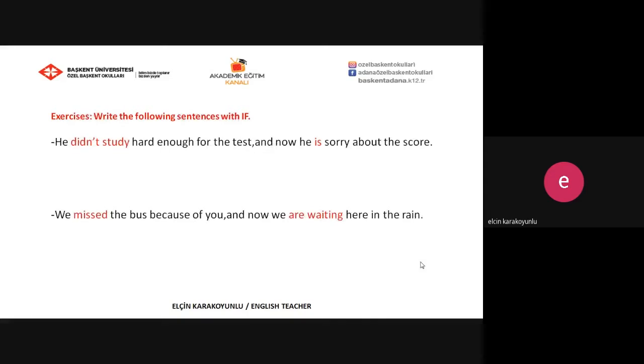Let's do some exercises. Write the following sentences with if. The first one: he didn't study hard enough for the test and now he's sorry about the score. So this is the action that happened in the past and this is the situation at present. The second one: we missed the bus because of you and now we are waiting here in the rain. Please write the following sentences with if. I'll wait for a while for you to write them, and then we'll check your answers together.